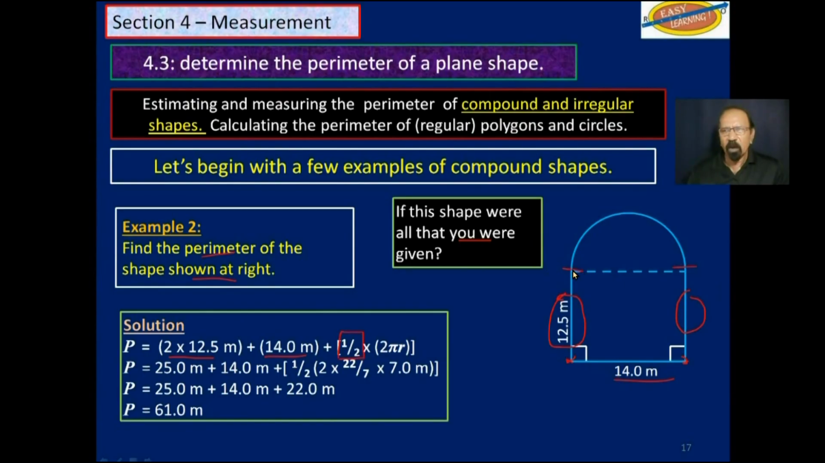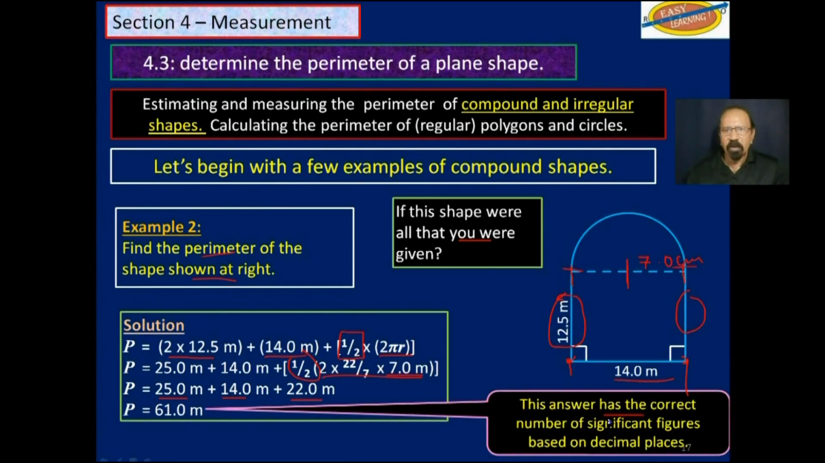half of the circumference. Now remember, the circumference of this circle is 2 pi r. Now if from here to here is 14, that's the diameter, then the radius will be half of that, which will be 7.0 meters, which is this. So we find the circumference and take half of that, add the 3 numbers here, and we get 61.0 meters. That is the perimeter of this shape.